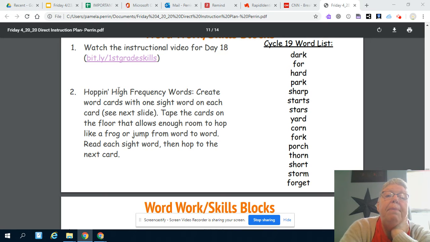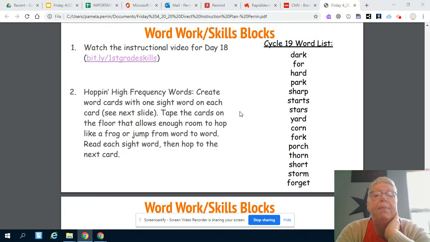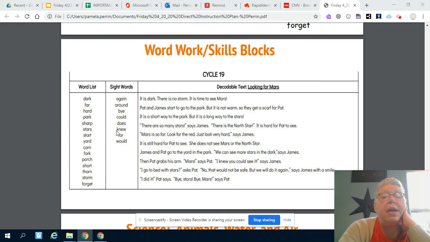So you're going to make a hop and high frequency word games. So create word cards with one single word, one sight word on each card. Tape the cards on the floor and that allows enough room to hop around like a frog or jump from word to word. Read each sight word, then hop to the next card. Your sight words are right here.